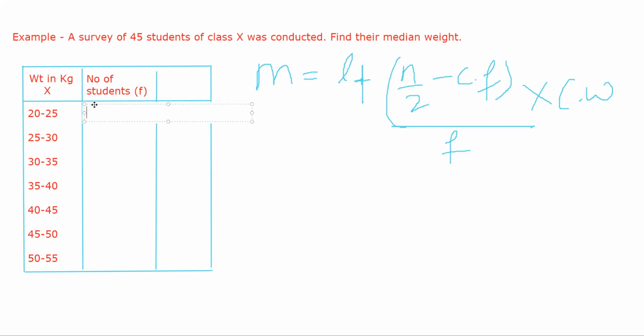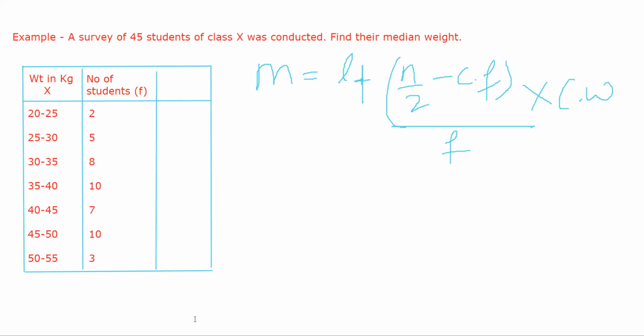The number of students falling in these are 2, 5, 8, 10, 7, 10, 3. This gives you the frequency. That means in the first class, the 20 to 25 kg group, there are 2 students. In the 25 to 30 category there are 5 students, and so on.